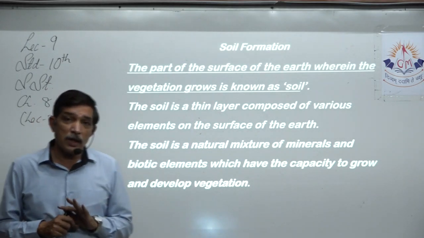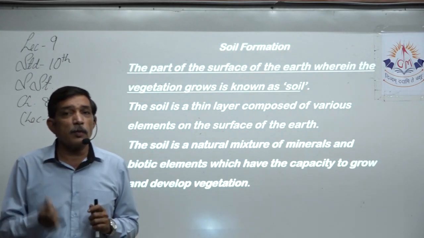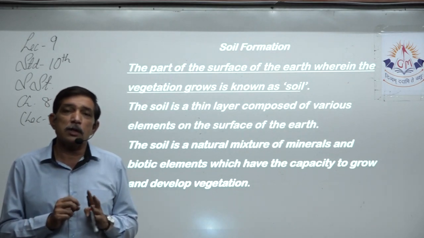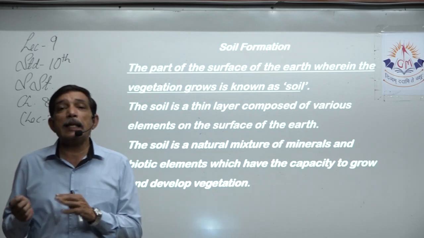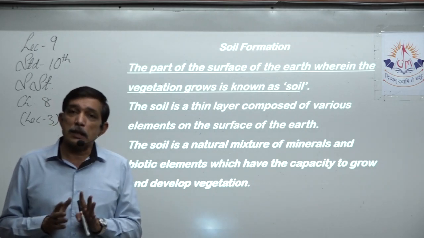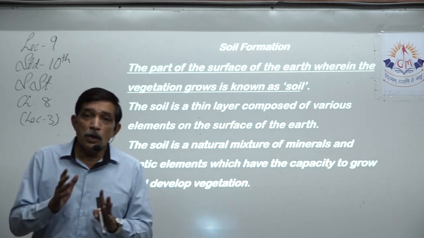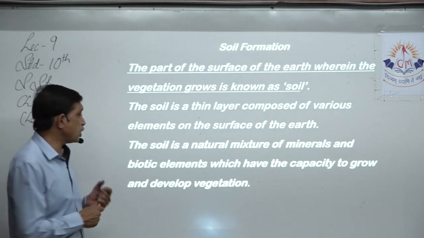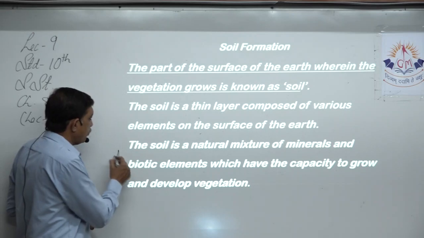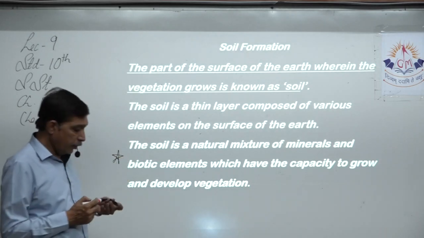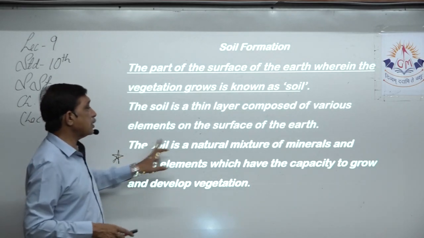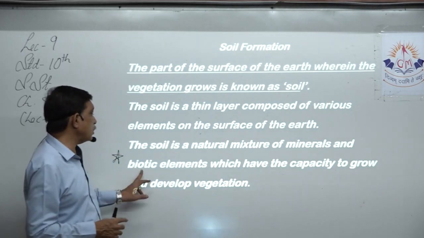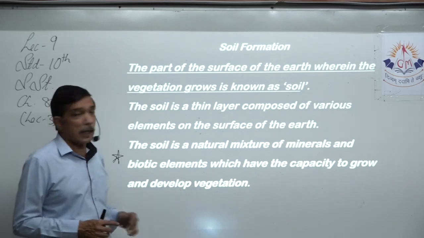Now, which are these various elements? It can be small pieces of rocks. At the same time, it might be small pieces of the dead and decayed plants, animals, etc. That forms the humus. The soil is a natural mixture. If you want to explain it in a scientific way, then soil is a natural mixture of two things. One is minerals and the second one is biotic elements.